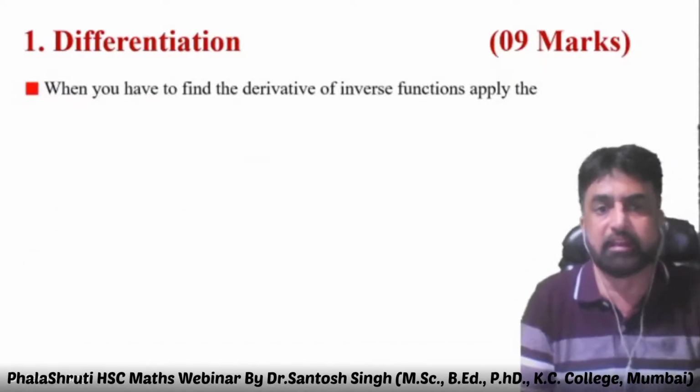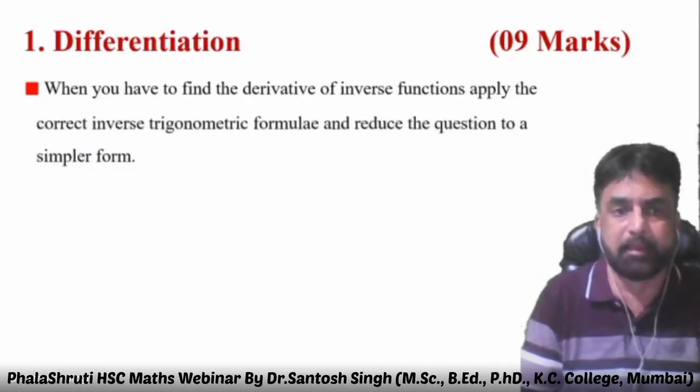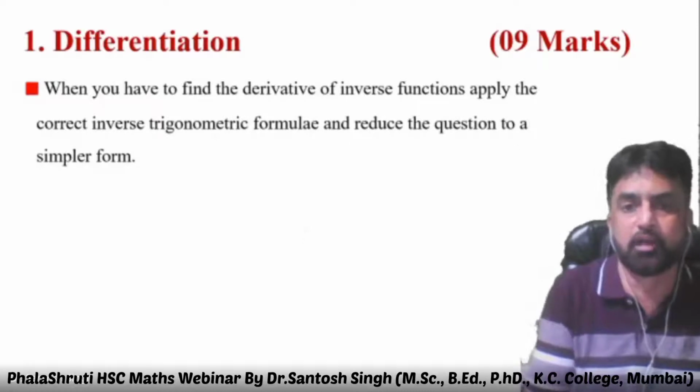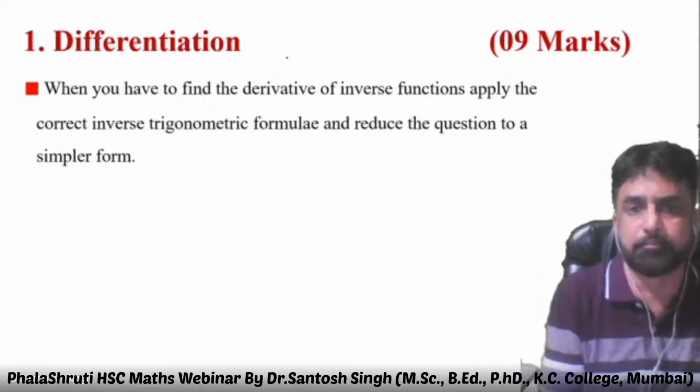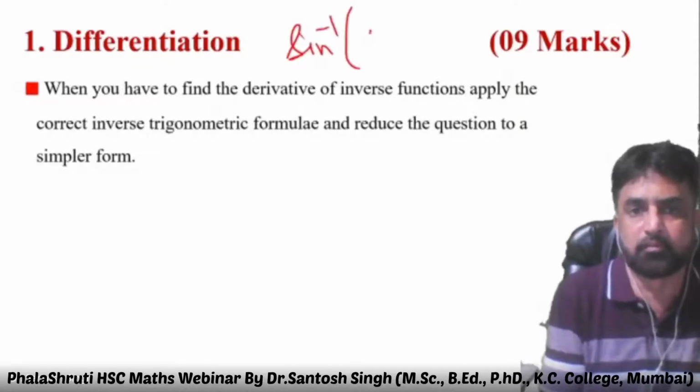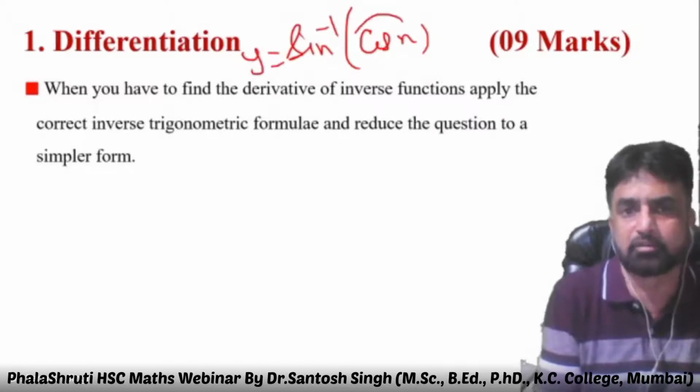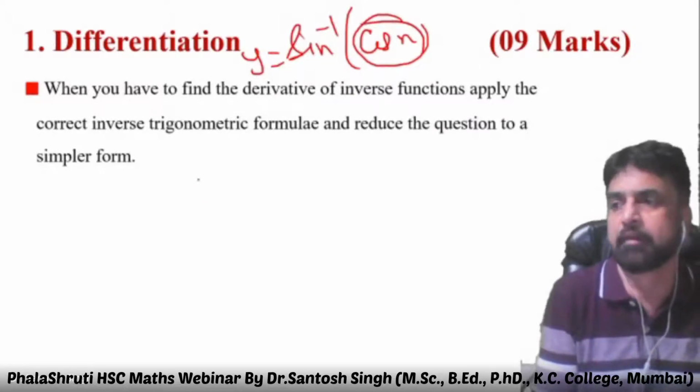When we find the derivative of an inverse, apply the correct inverse trigonometric formula and reduce the question to a simpler form. For example, sine inverse of cos x. If you take the derivative of sine inverse of cos x directly, it will be very lengthy.